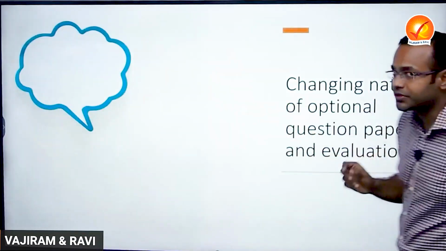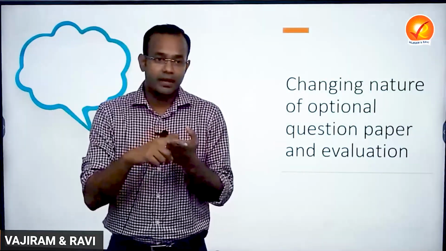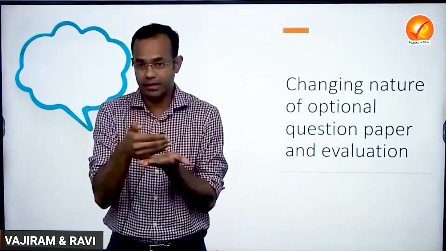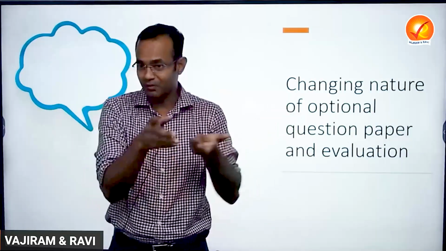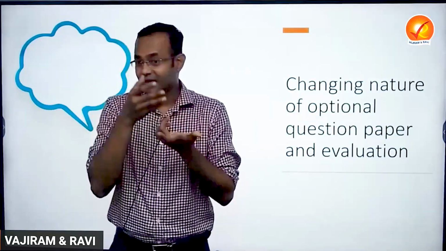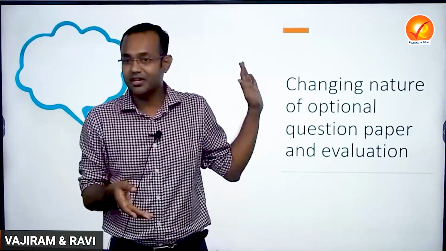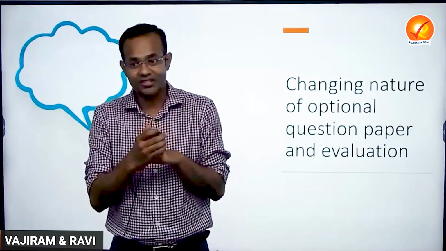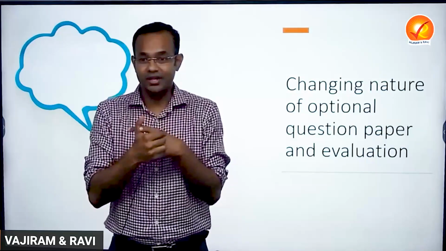And the changing nature of the optional question paper and the evaluations. If you take the last 3 years of question papers, one thing that has changed is that this is a science paper, right? So within this, you can't take any options like what we have done with respect to civil services. Maybe some of you would be sociology or political science or public administration, philosophy, literature, geography. All these options will be there. All these are arts optionals. In the forest service examination, you can write only science optionals: physics, chemistry, botany, zoology, mathematics, statistics, veterinary science and animal husbandry, forestry, geology.